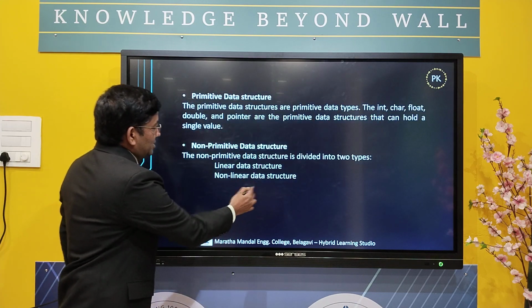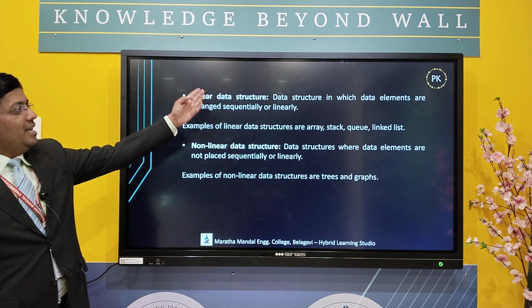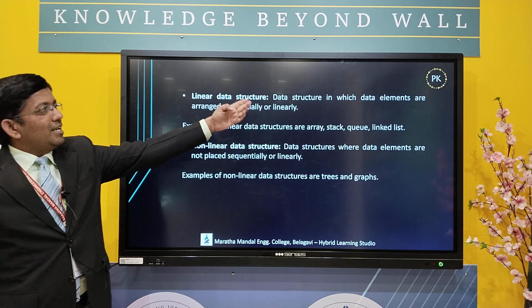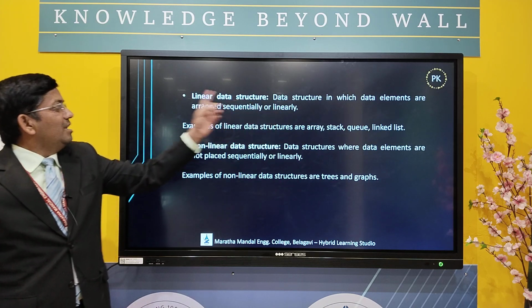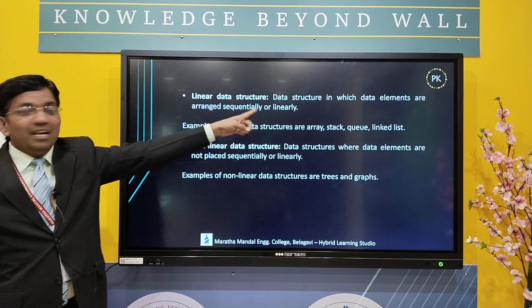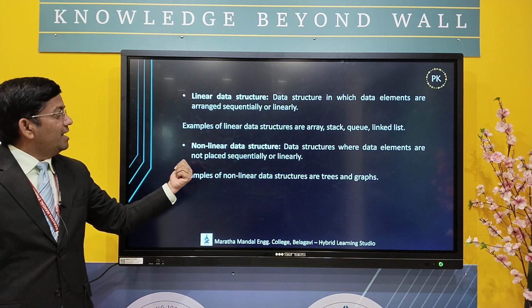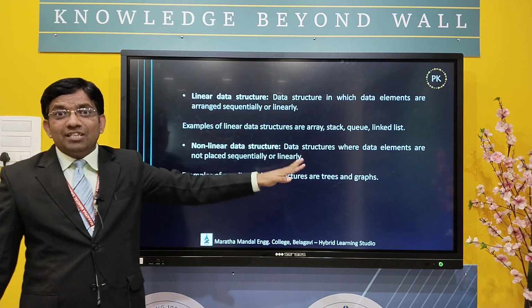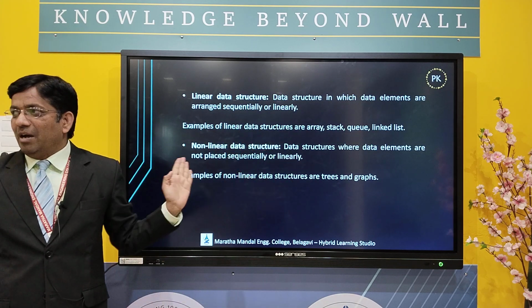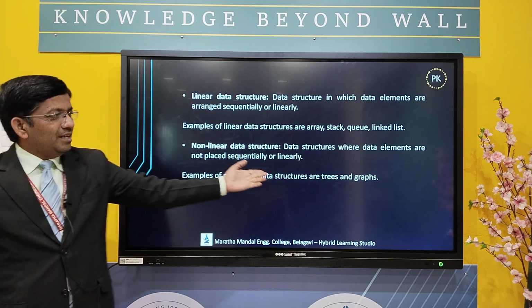You can see the definitions here. In linear data structures, the data elements are arranged sequentially or linearly. Whereas in non-linear data structures, data is arranged but not in a sequential manner. Some examples are trees and graphs.